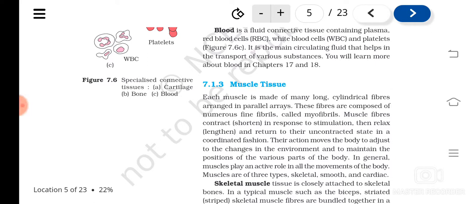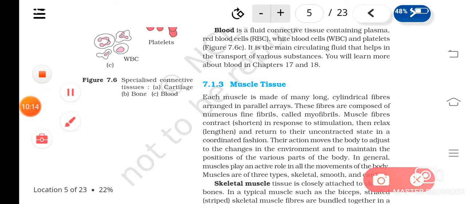These fibers are made up of fibrils. Each fiber has many fibrils, known as myofibrils. Myofibrils, or muscle fibers, can contract or relax according to the stimulus they receive.